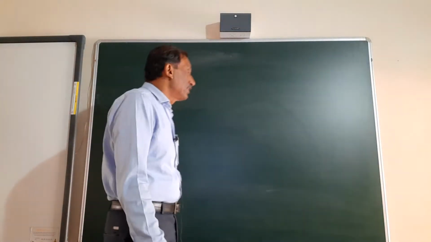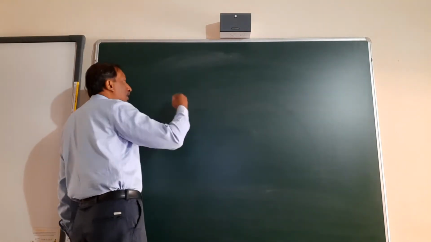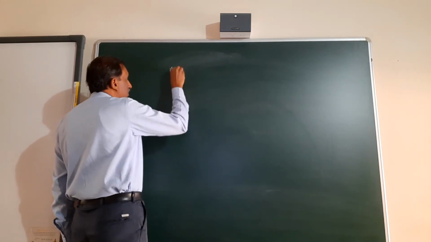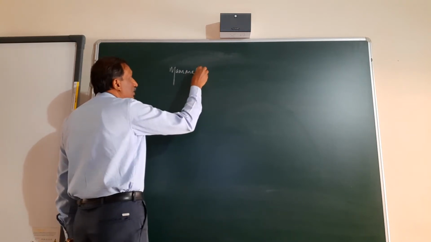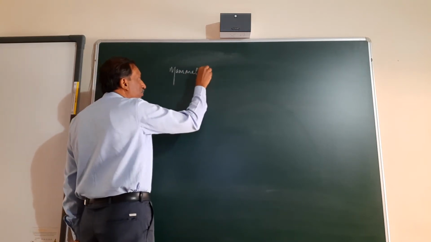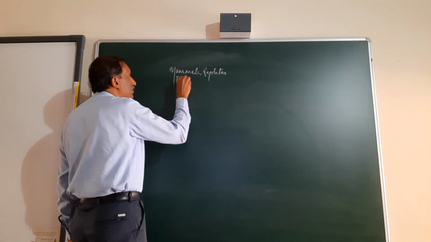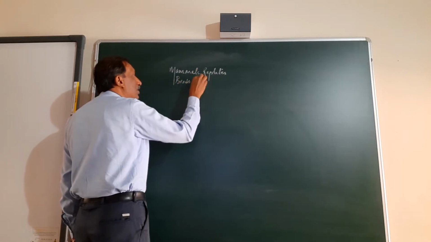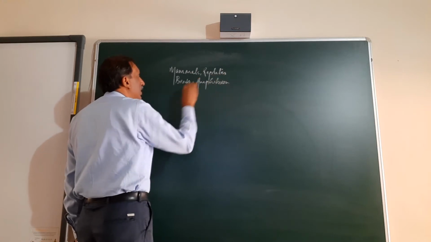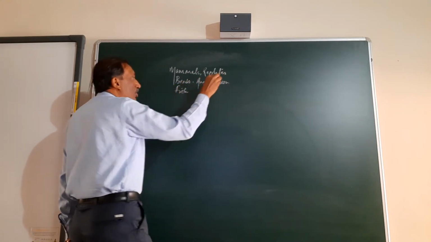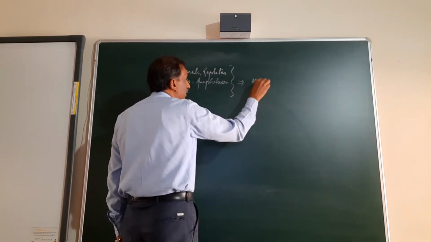So in the animal kingdom we will find that the excretory organs, if I start from the upper, that is the mammals, reptiles, birds, and amphibians, fish, that is all the vertebrates. They have major organ as kidney.